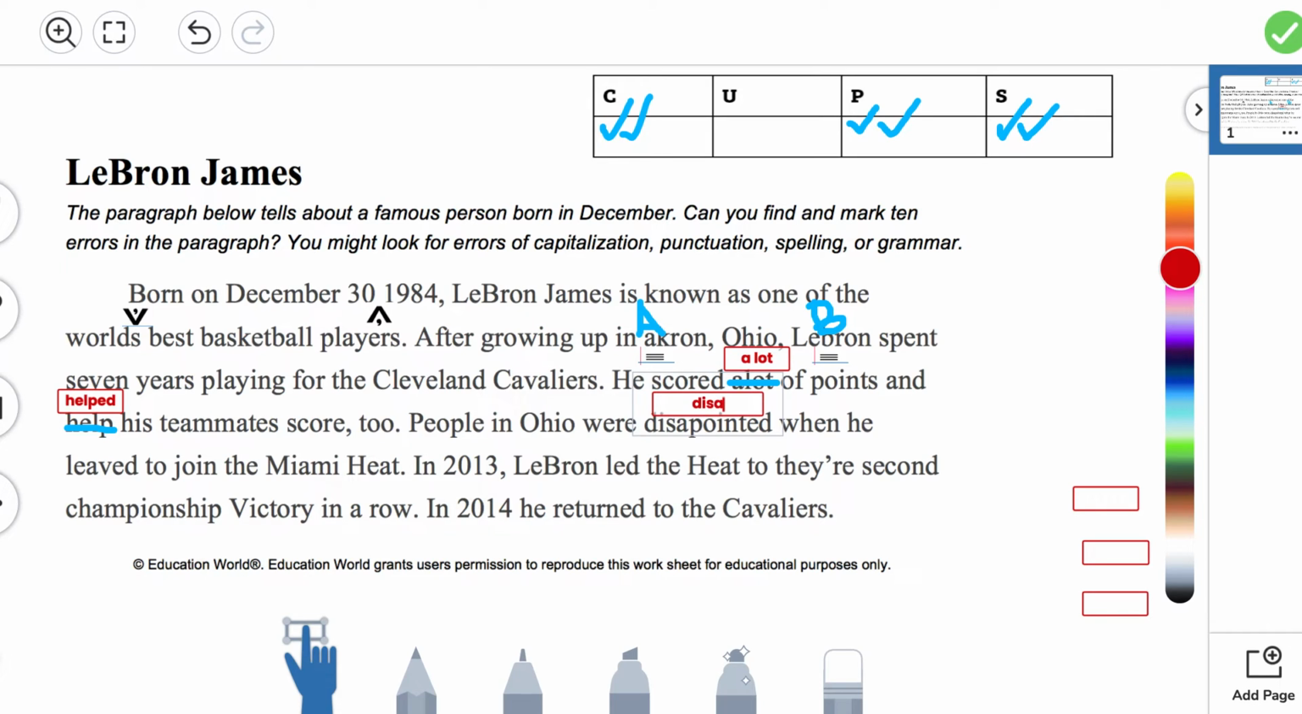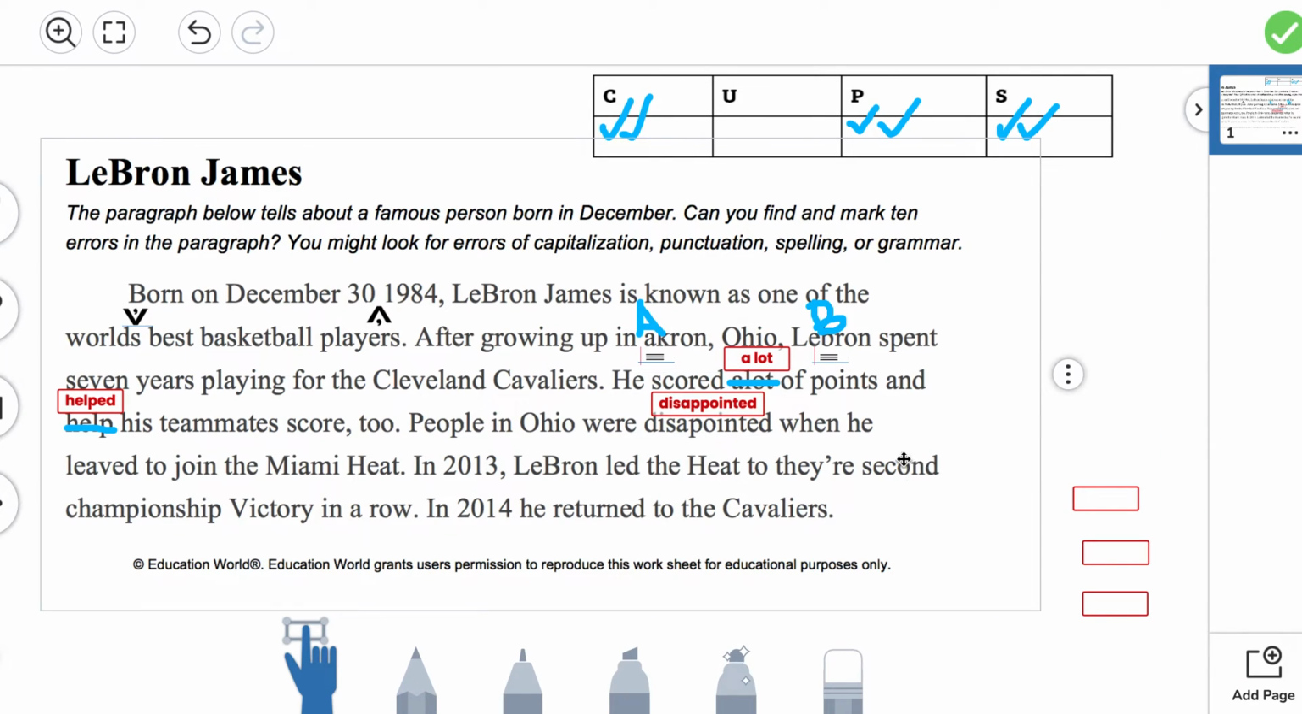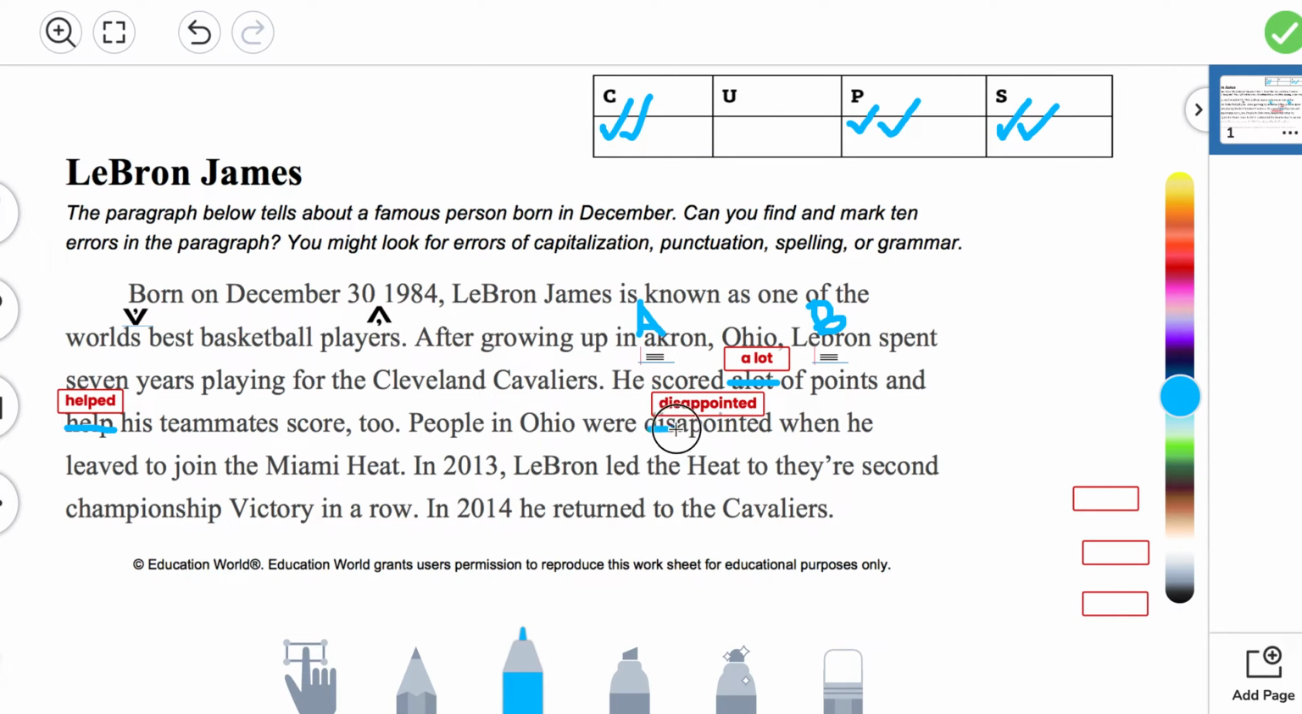D-I-S-A-P-P-O-I-N-T-E-D. And yes, you can laugh. I did say PP. So "disappointed" is spelled correctly now. It's with 2 P's. Then we cross out the spelling underneath because that's not it. Now, what kind of error was this? Dealing with capitalization, usage, punctuation, or spelling. Once again, this was a spelling error. We have a lot of spelling errors in this nonfiction paragraph.